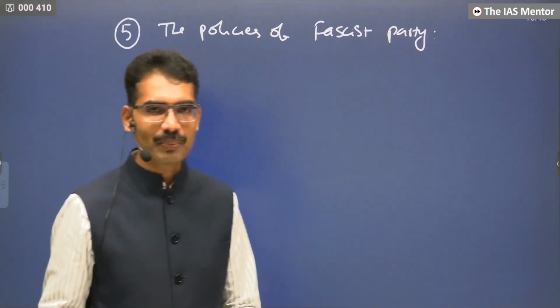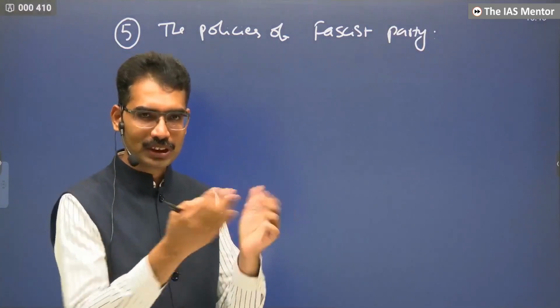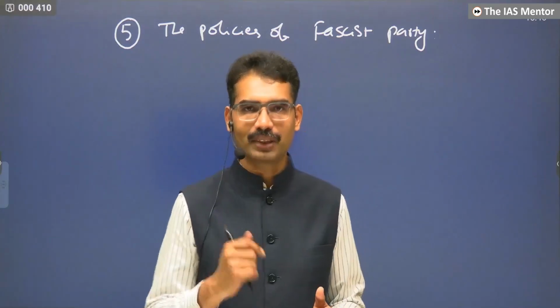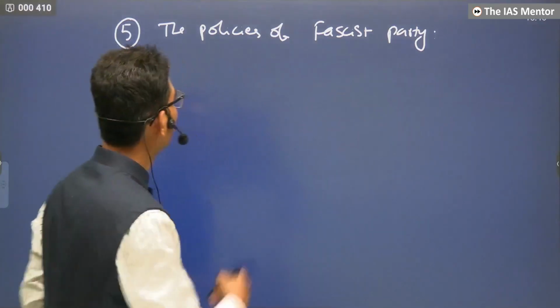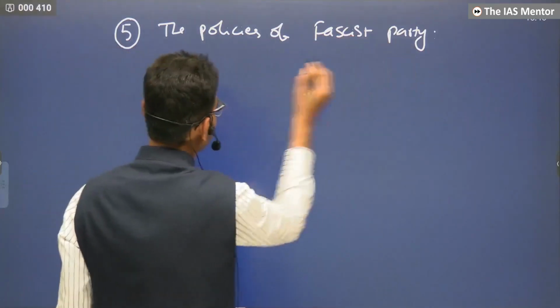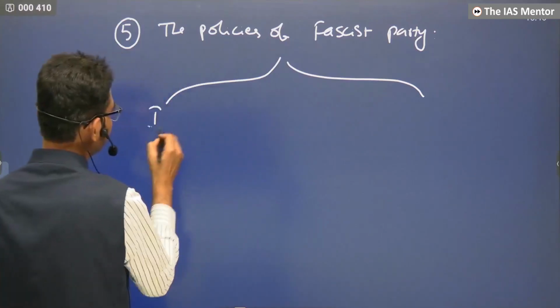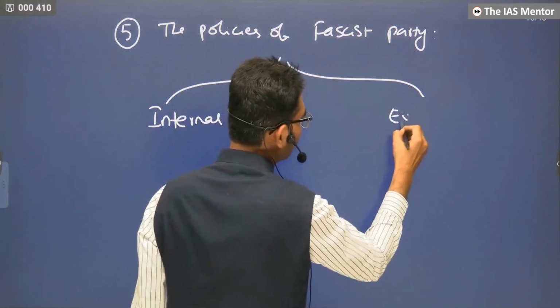Ultimately, as of now, it appears like a national issue. Germany is working to rebuild Germany. Italy is working to rebuild Italy. Then what is the problem there? Now the crisis is emerging. The policies of the fascist party: internal and external.